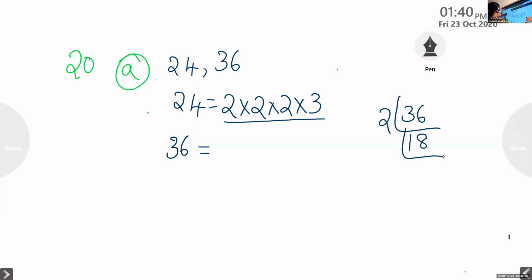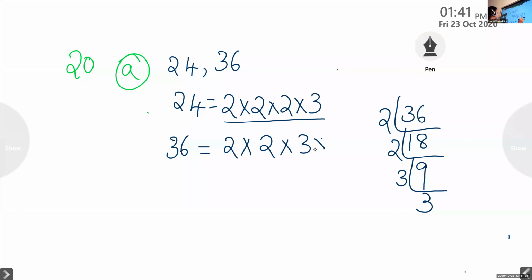Now 18 again we can divide by 2. That is 9. Again 9 is 3 into 3. Yes, children. So we can write 36 as 2 into 2 into 3 into 3.